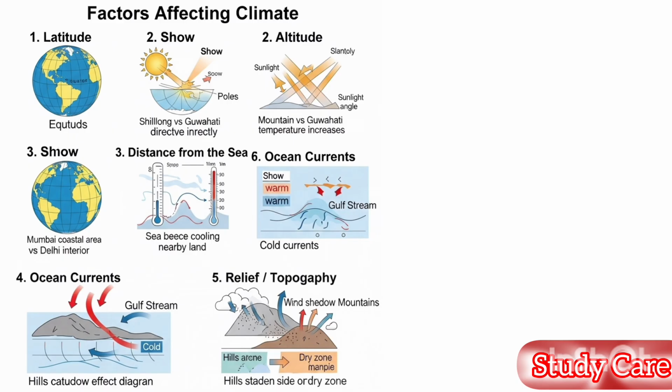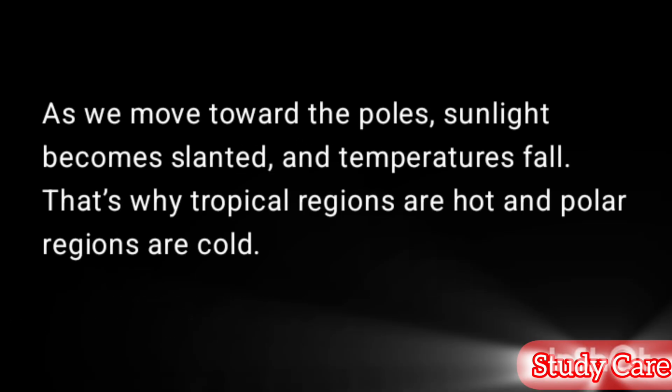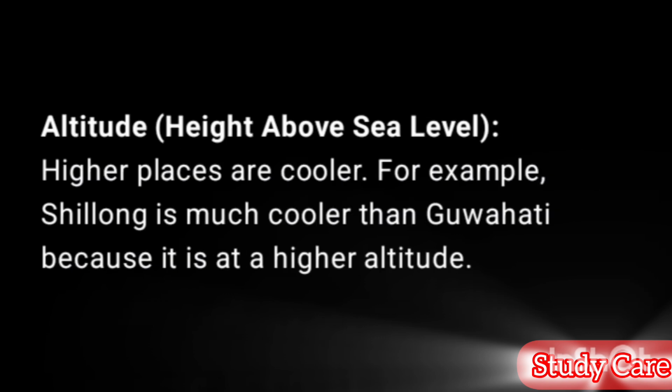Factors affecting climate. There are 5 major factors that influence the climate of any region. Latitude. Places near the equator get direct sunlight, so they are warmer. As we move toward the poles, sunlight becomes slanted, and temperatures fall. That's why tropical regions are hot and polar regions are cold. Altitude, height above sea level. Higher places are cooler. For example, Shillong is much cooler than Guwahati because it is at a higher altitude.